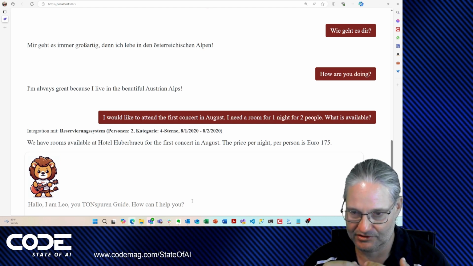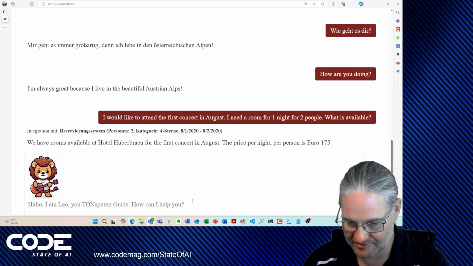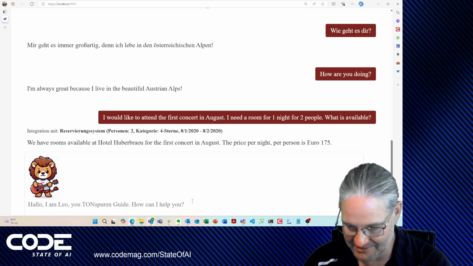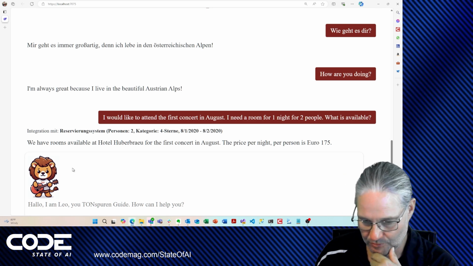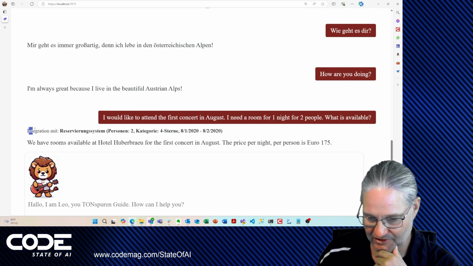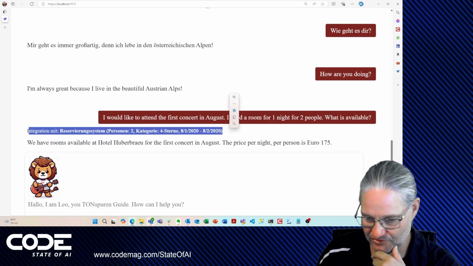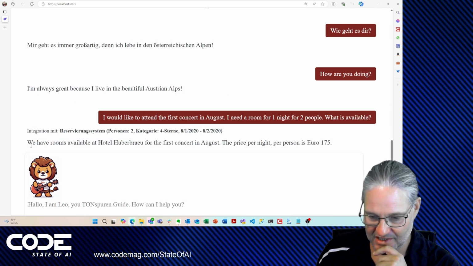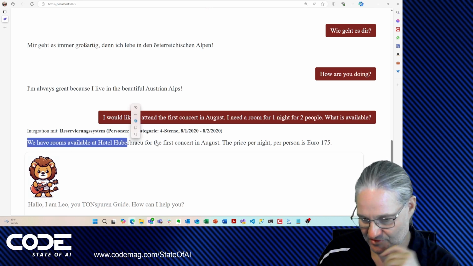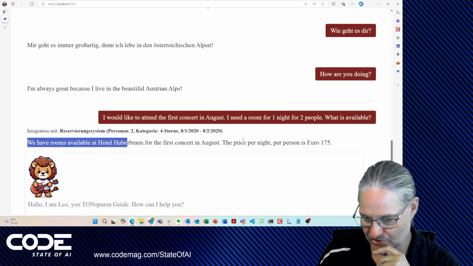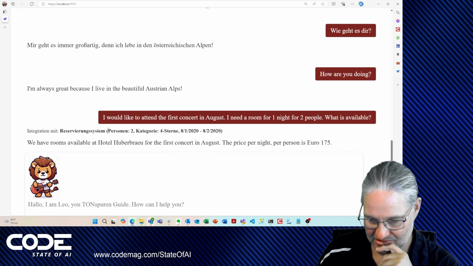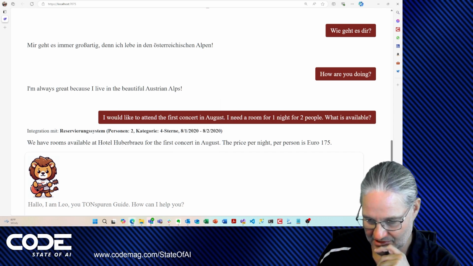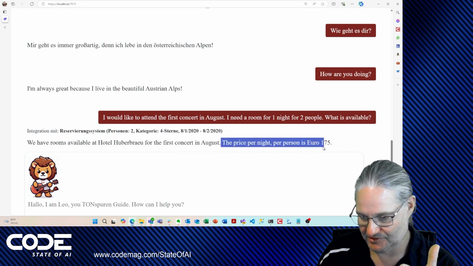knows about the concerts that are available and it needs to know when the different concerts are and then also what rooms are available. So as you see, it now integrated with a reservation system. And it said, yeah, we got rooms available at this hotel for the first concert in August. And it knew the dates that it needed. It knew the number of people. And therefore, it could integrate with this booking system.